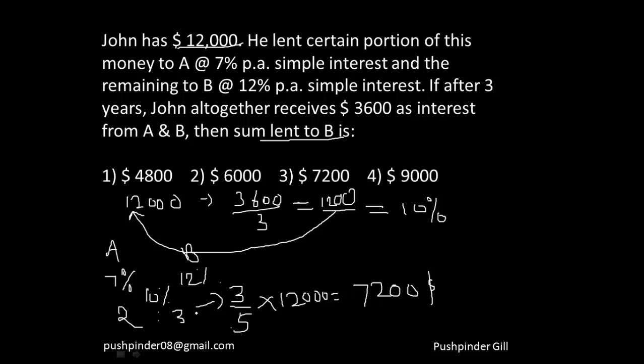So whenever two things mix, they mix in a certain ratio. That ratio is given by: keep the first thing here, keep the second thing here, keep the overall thing here. This would be 12 minus 10, 2, 7 minus 10, 3, right? Just take the positive value. So it got divided in the ratio 2 to 3.